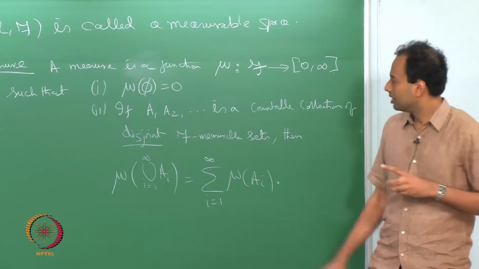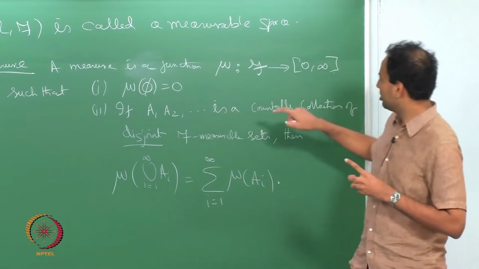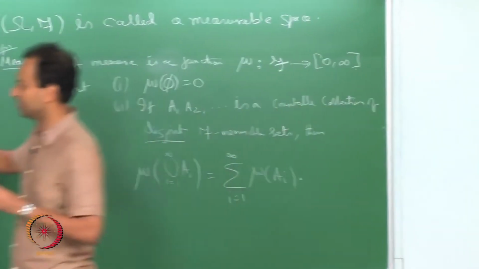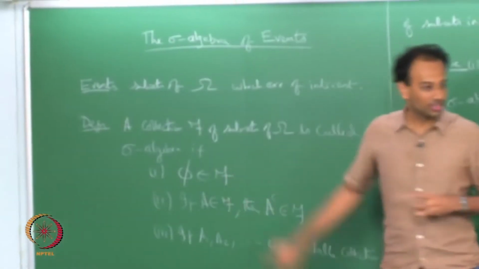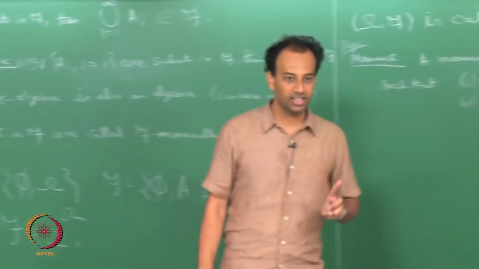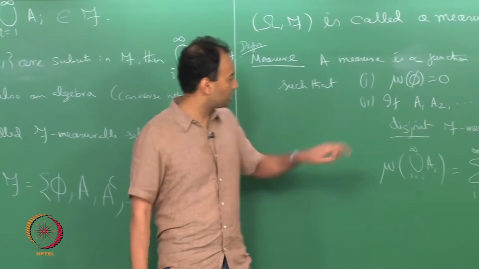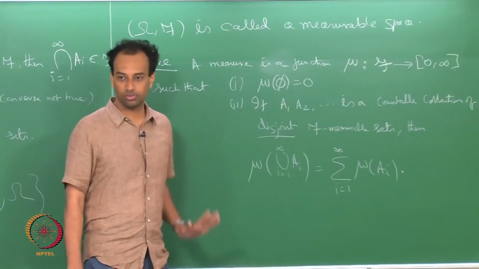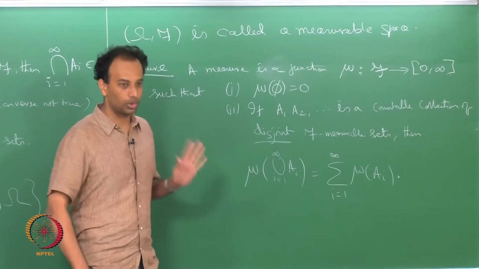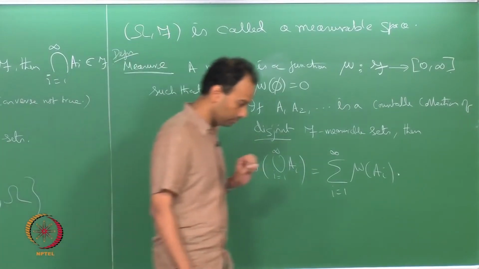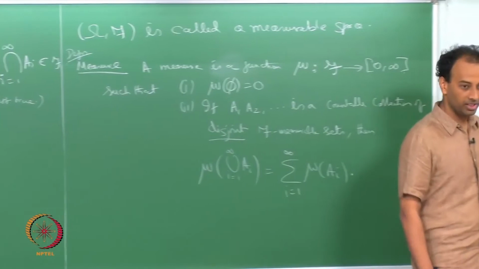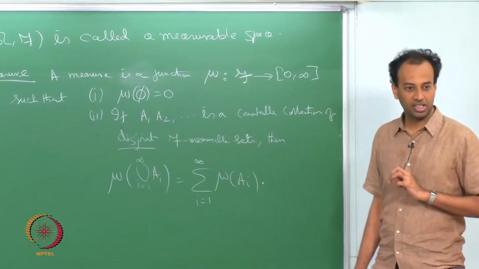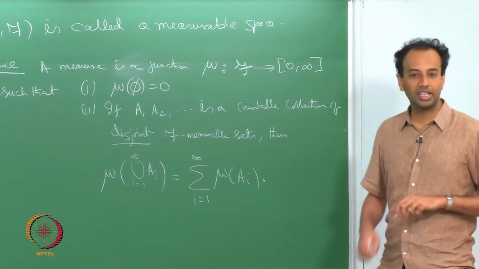Remember this null set is in F, which is why we impose this condition. The null set is always F measurable, and that specific F measurable set phi has measure 0 always. It is one of the axioms of measure. The second axiom of measure is known as the countable additivity axiom.